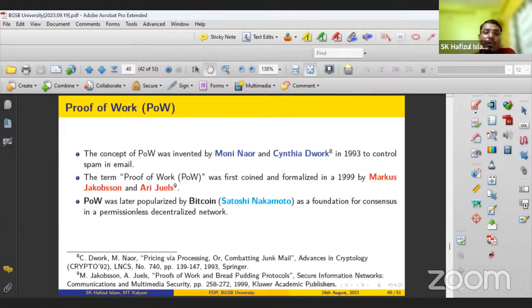Spam of email. Later, this algorithm is actually used in the Bitcoin network as a consensus algorithm. The creator of the proof of work did not use the term proof of work. The term POW, or proof of work, was first coined by Markus Jakobsson and Ari Juels in 1999. Later, this term got popular in the Bitcoin network, and that was done by Satoshi Nakamoto.